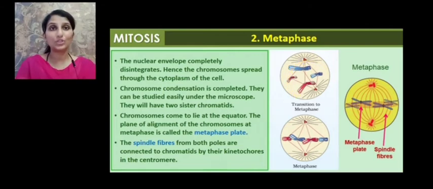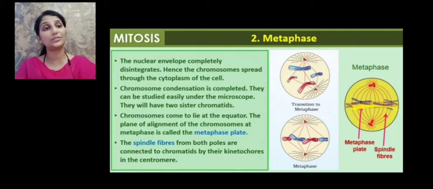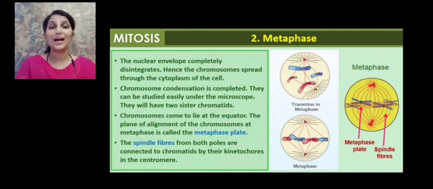Whereas towards the middle, what happens? They come and arrange along the equatorial plate. And this equatorial plate which is formed during metaphase is called the metaphase plate. And they get aligned along the equatorial plate or the metaphase plate.